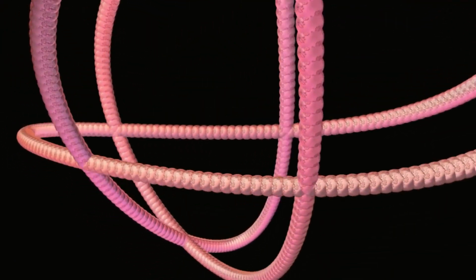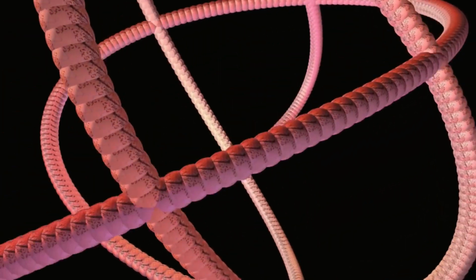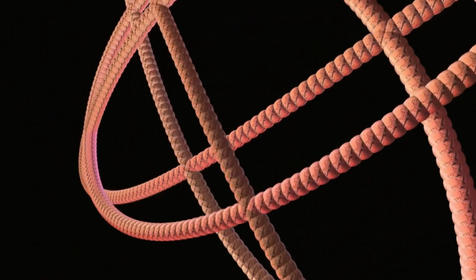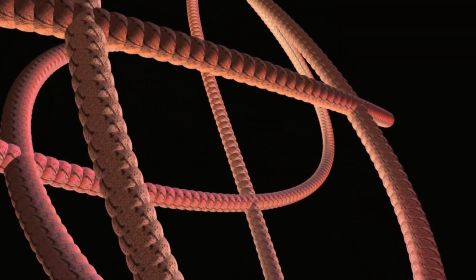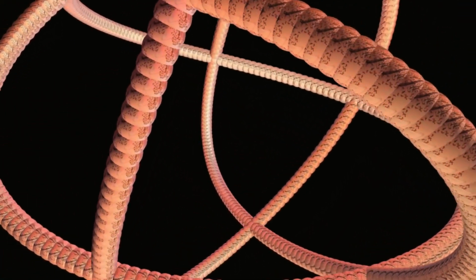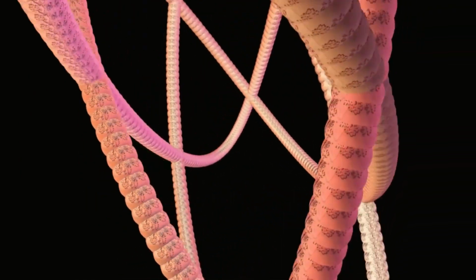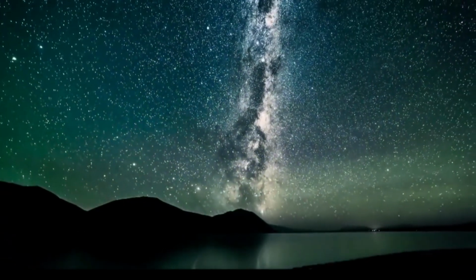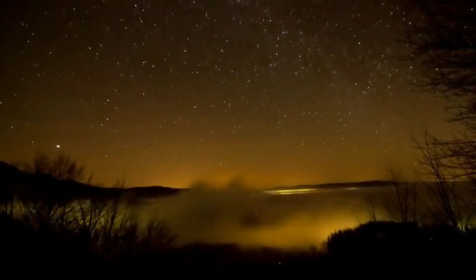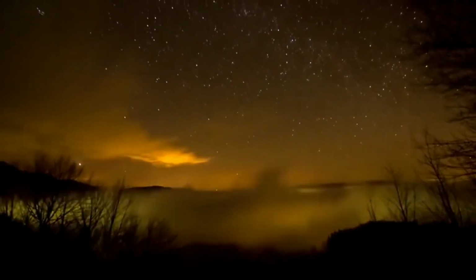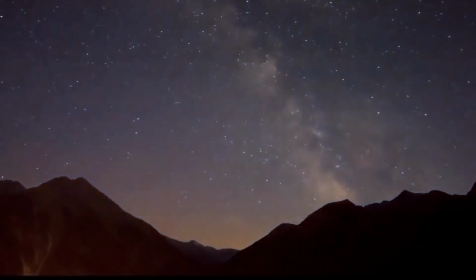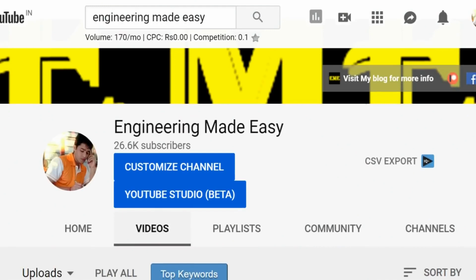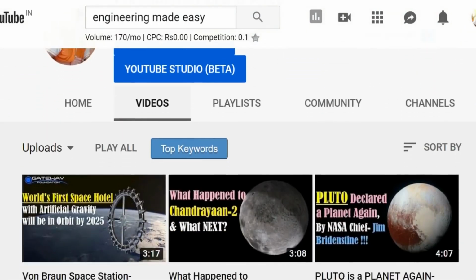Now let's come to the size of the string. The size of the string is about 10 to the power minus 33 centimeter. Let me tell you that 10 to the power minus 33 centimeter is actually a millionth of a billionth of a billionth of a billionth of a centimeter. Confused? Okay, let me explain it to you in simple words. To give you an idea, let's compare the size of a string with the size of an atom. If an atom were magnified to the size of the whole observable universe, then a string would only be the size of a tree. So friends, these were the 11 dimensions according to M theory.